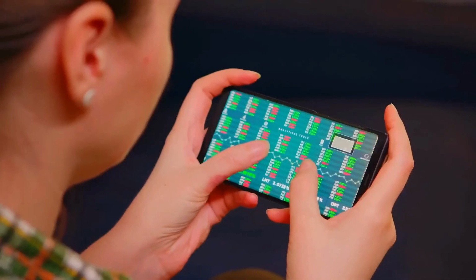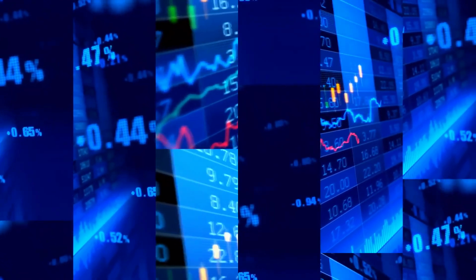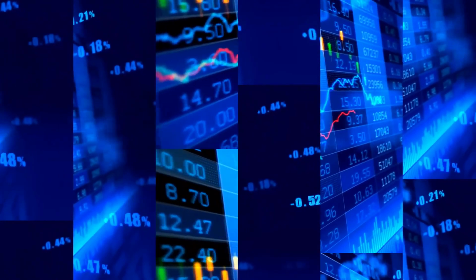Remember, these are very simplified examples and don't incorporate trading fees and other costs. Additionally, real trading scenarios are usually much more complex.